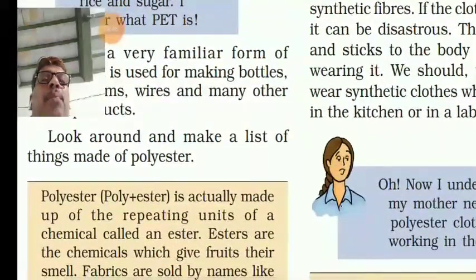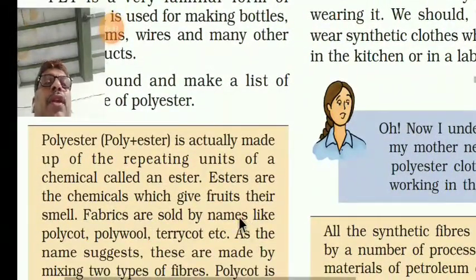Polyester is actually made of repeating units. Poly means many, ester means the units. It is made of repeating units of the chemical called an ester. Esters are the chemicals which give fruits their smell, the fruity smells.